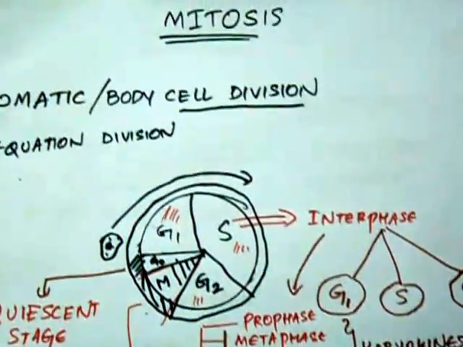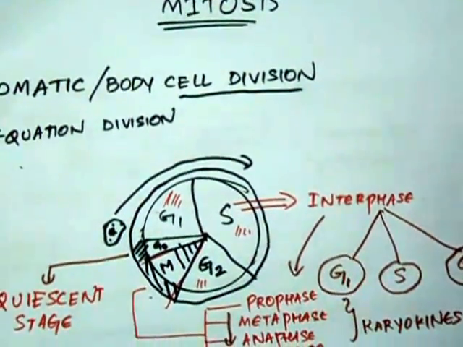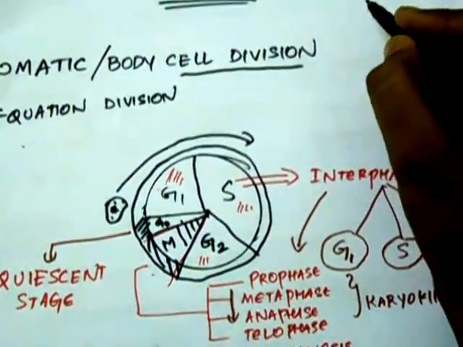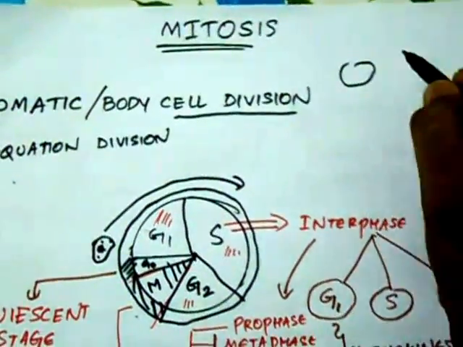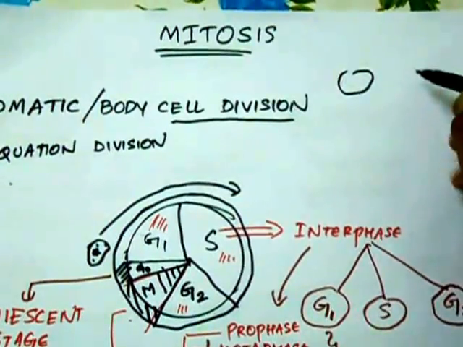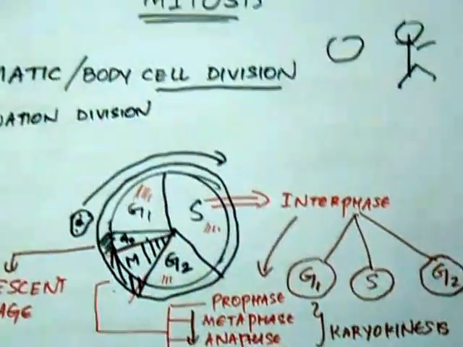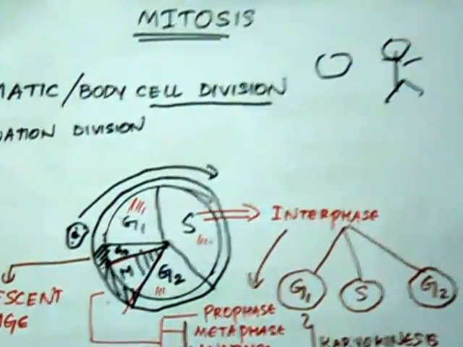Hello guys, in this video I'm going to be talking about mitosis. Now humans grow, we all grow. We grow from a little zygote, which is just a fusion of two gametes, into a very big adult. So how does this happen? This happens by a process called mitosis.